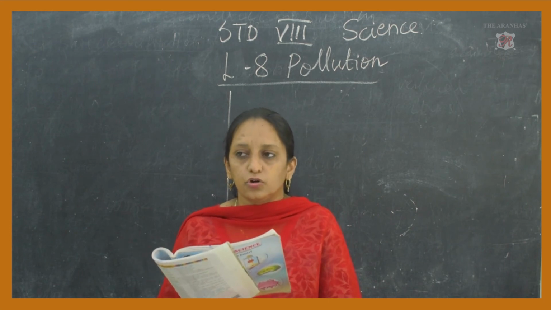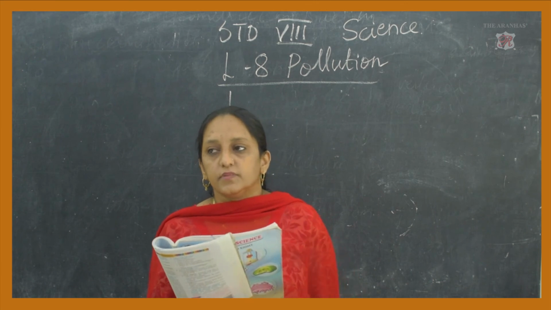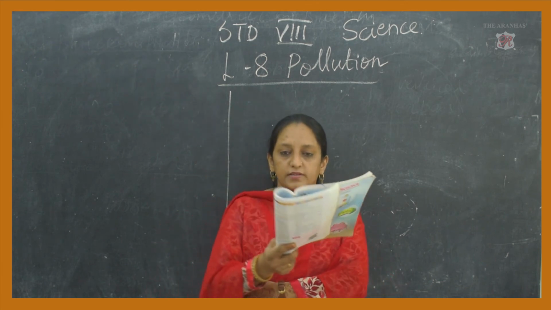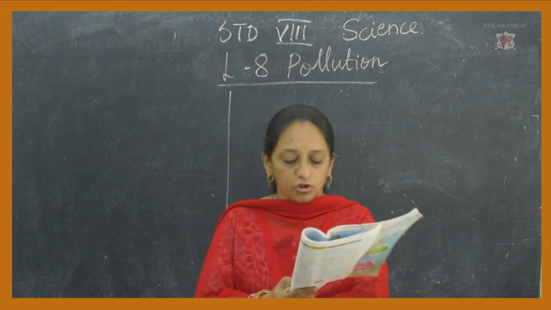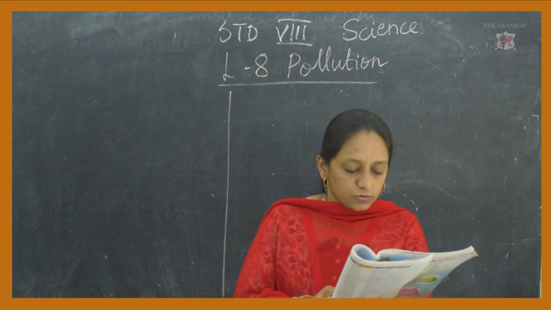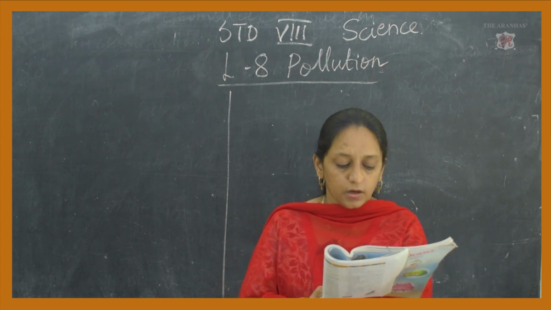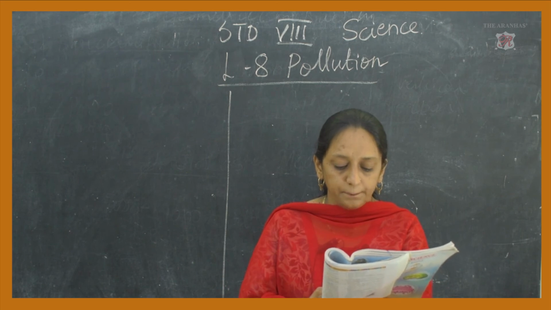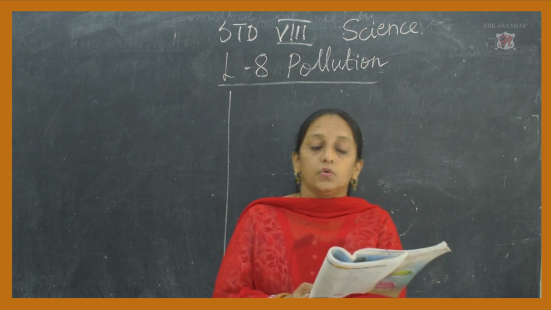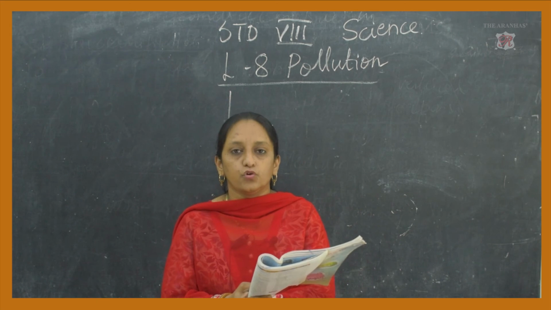Pollution has to be controlled, otherwise there will again be many hazardous effects if it goes on at this level. So, what is the first law enacted? The Water Pollution and Prevention Act. It was started in 1974.